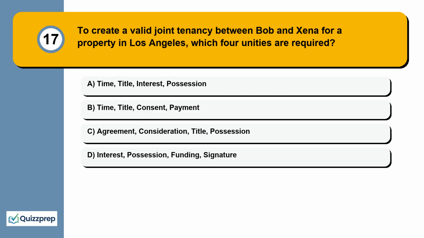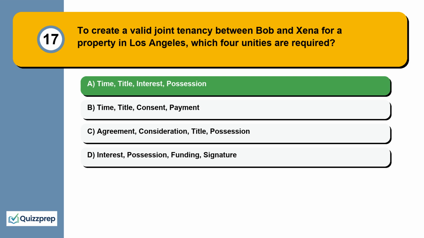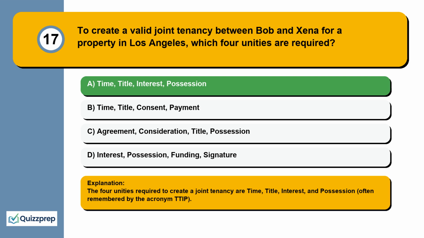Question 17. To create a valid joint tenancy between Bob and Zena for a property in Los Angeles, which 4 unities are required? Time, title, interest, possession. Time, title, consent, payment. Agreement, consideration, title, possession. Interest, possession, funding, signature. The 4 unities required to create a joint tenancy are time, title, interest, and possession, often remembered by the acronym TTIP.